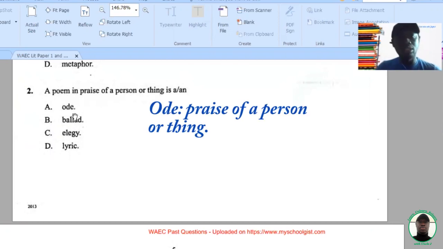The ode is a poem in praise of a person or thing, like John Keats' Ode on Melancholy, Ode to a Nightingale, and Ode to a Grecian Urn.